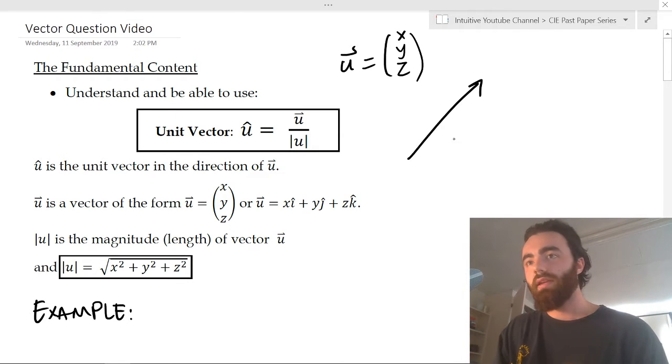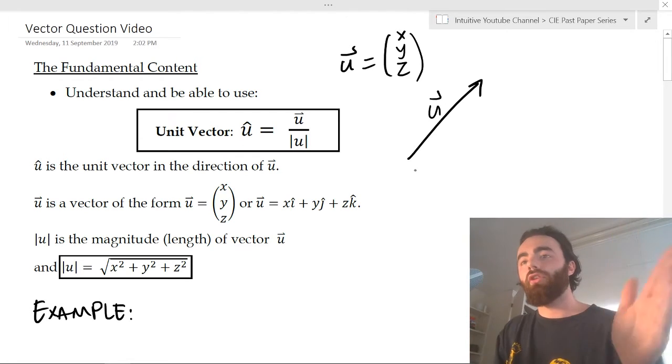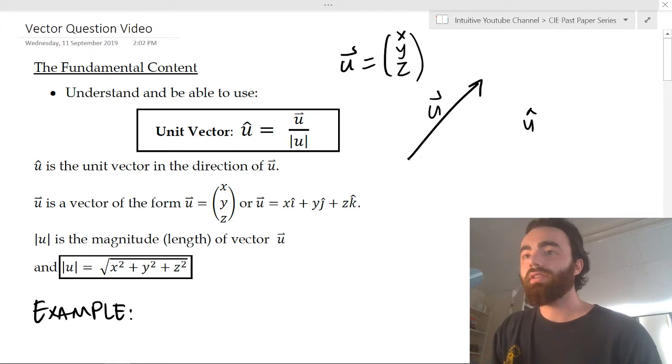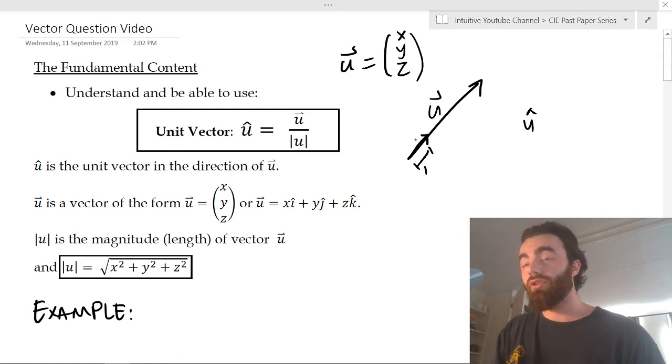So this is u. The unit vector of u, which I call u hat, is simply this vector in the same direction as u, but with a length of 1. That's it. So the length of the vector u is the magnitude of u.